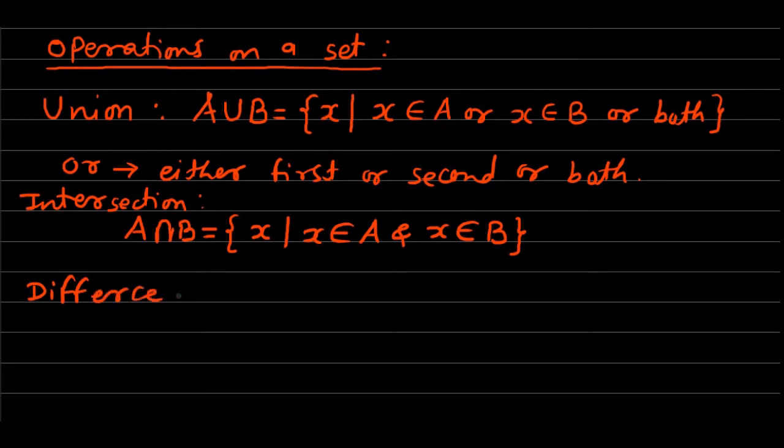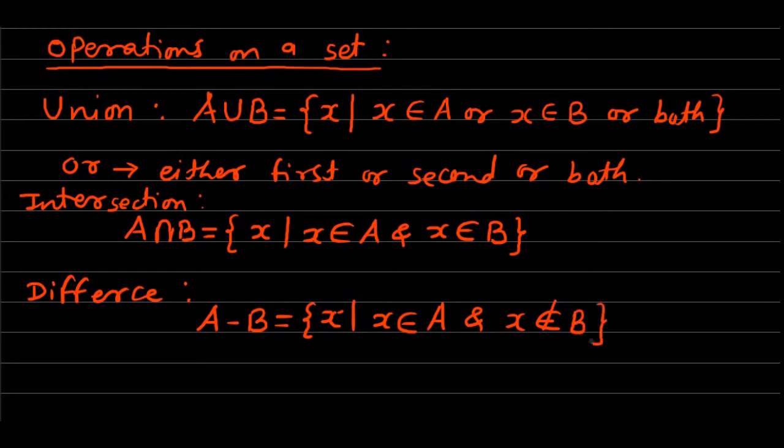Difference of sets. Okay, how is the difference defined? If A and B are two sets, then the difference set A minus B is the set which consists of all the elements X such that X belongs to A and X is not in B.